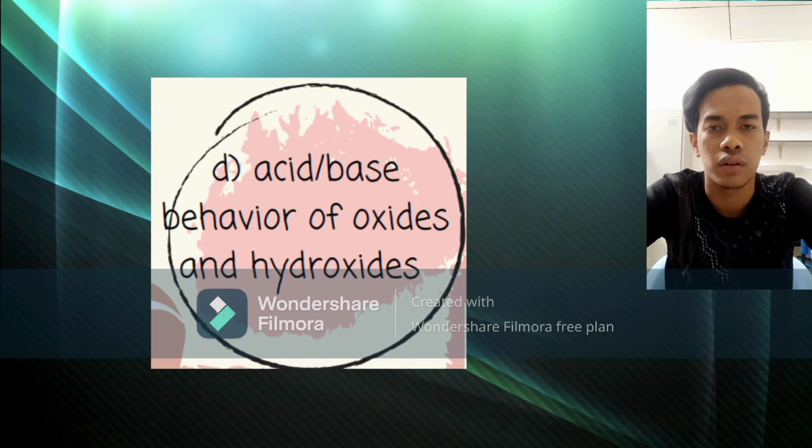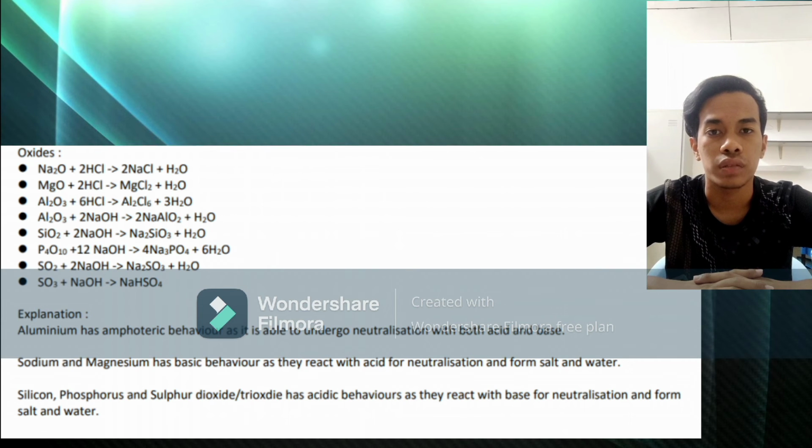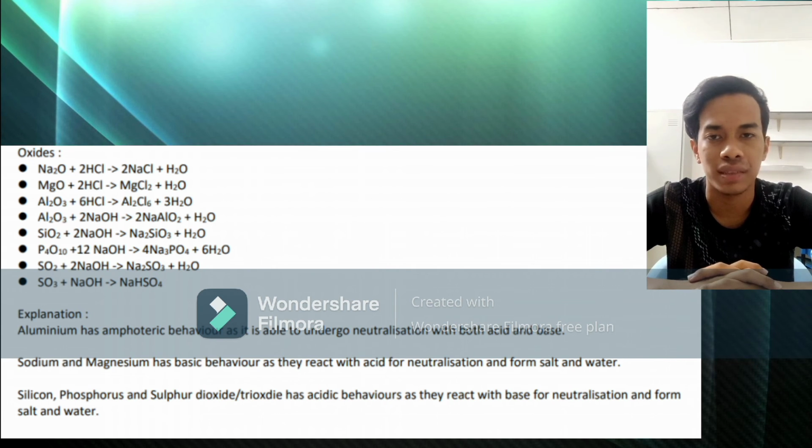Acid-base behavior of oxide and hydroxide. First we go to the oxide. Aluminium has amphoteric behavior as it is able to undergo neutralization with both acid and base. The example for the aluminium, it is Al2O3 plus 6 HCl produce Al2Cl6 plus 3 H2O.